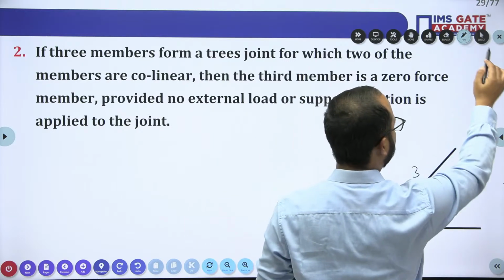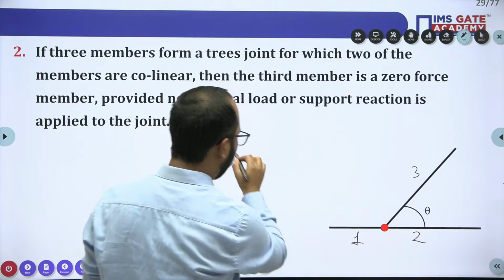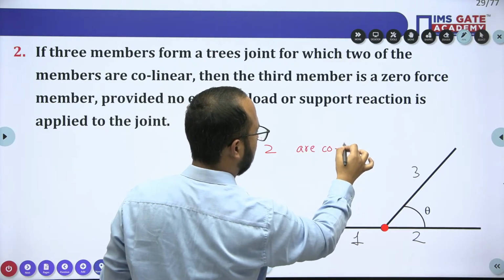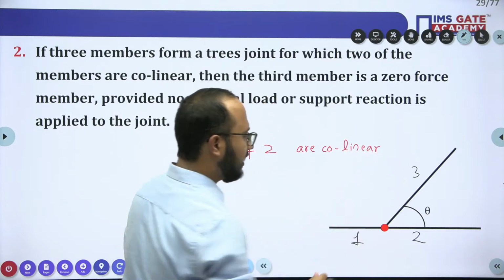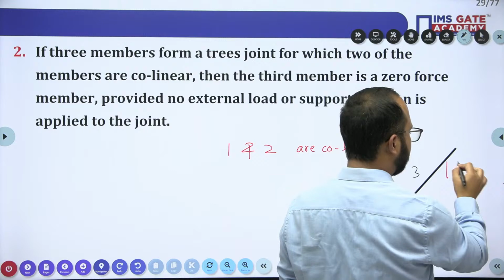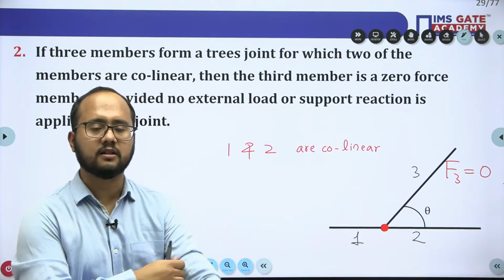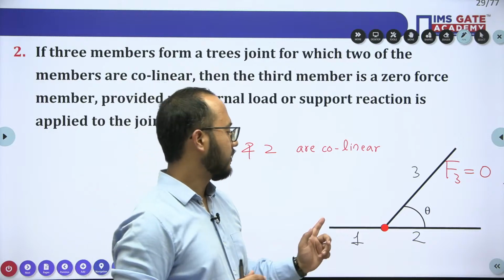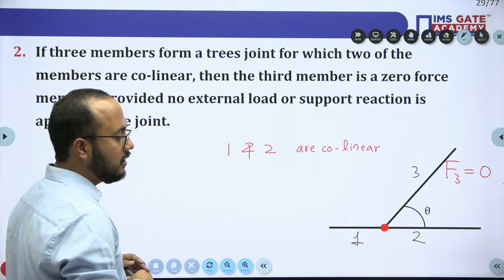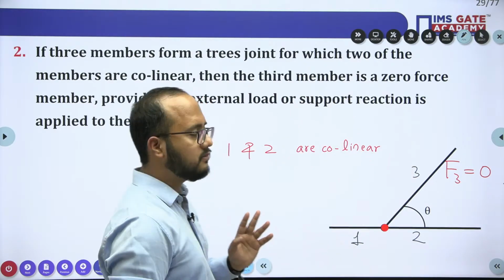So see, try to understand this point. Obviously 1 and 2 are collinear. Try to focus here. So whenever three members are there in a joint and two are collinear, the third one will become a zero force member. This is the second concept. Only two concepts are required for finding zero force members. 1 and 2 are there and 3 automatically will become a zero force member. But ensure that 1 and 2 have to be collinear. Then only the third member will become a zero force member.